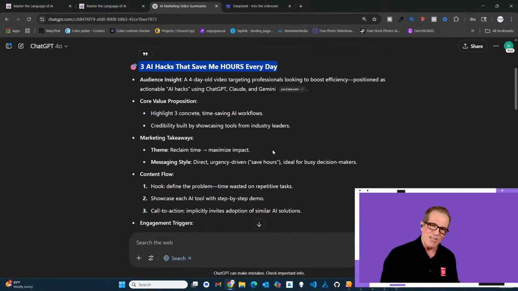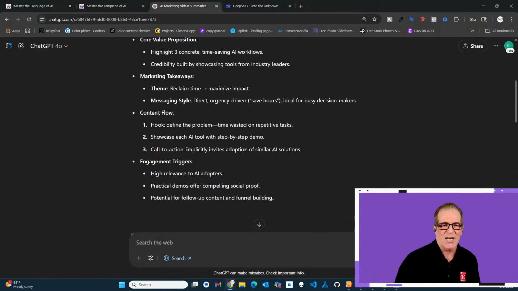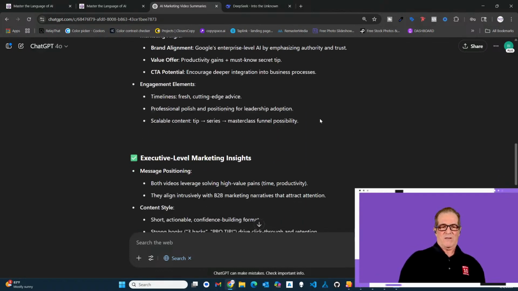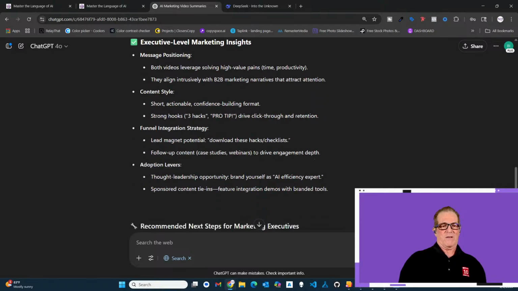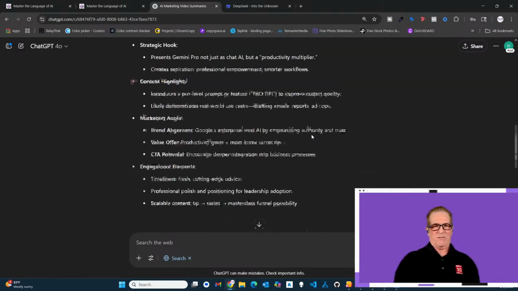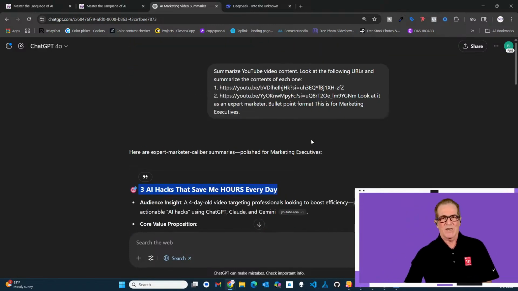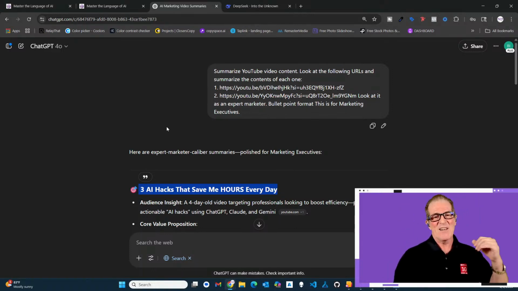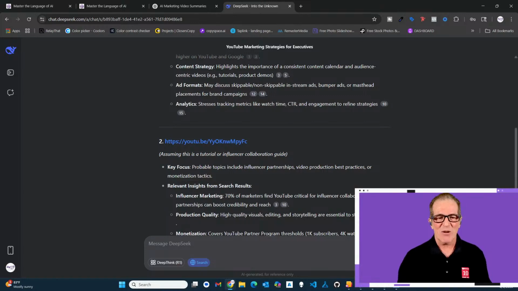So the language that it's using is marketing language. Look at that. Google Gemini, unlock better results with this pro tip. Nice. ChatGPT. Maybe it does make a difference that I'm paying $20 a month. But they all hallucinate. We just got to be aware of that.